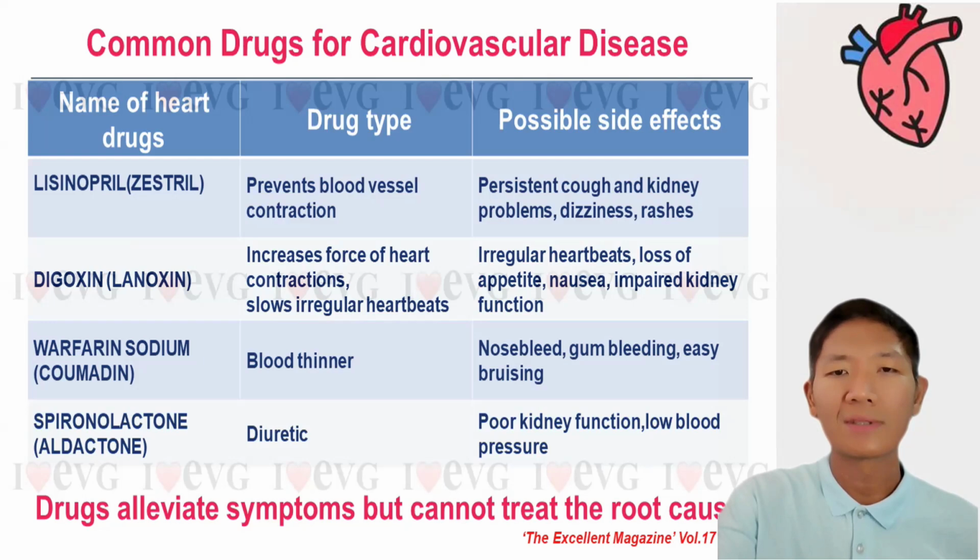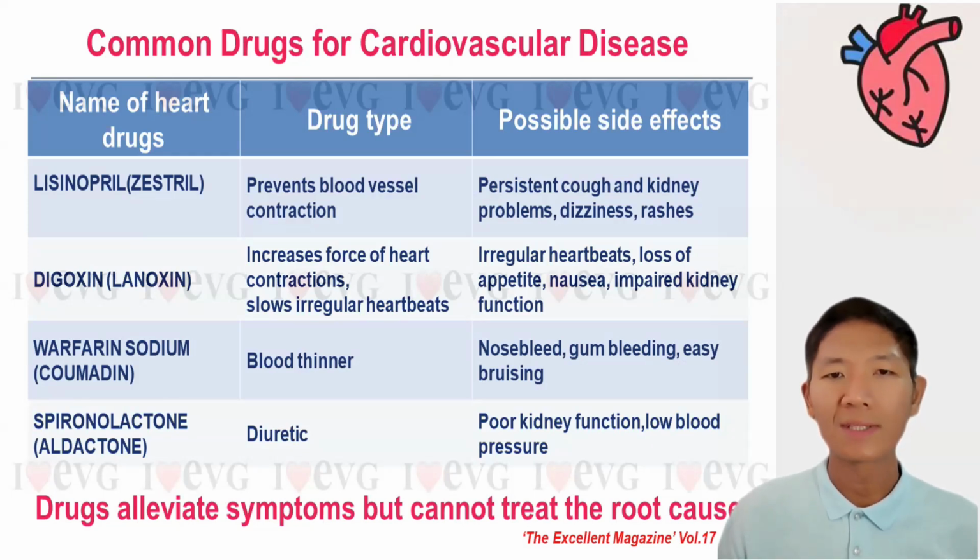Digoxin, which will increase the force of heart contractions and slow the irregular heartbeats, but the side effects are irregular heartbeats, loss of appetite, nausea, and impaired kidney function. Warfarin sodium, which is a blood thinner, has side effects as well: nosebleed, gum bleeding, and easy bruising.